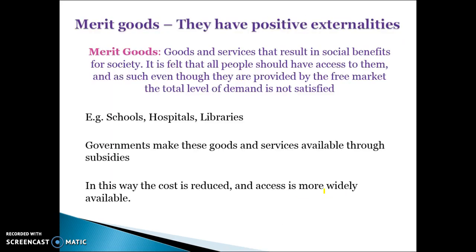So merit goods are basically goods and services that result in social benefits for society. It's assumed that everyone should have access to them, but in a free market they won't be provided in sufficient quantities. So the idea is it's more efficient for everyone to have access to these, but they will be provided in a free market. So they're not public goods, they are excludable, they are rivalrous, but they're not produced in sufficient quantities. So schools, hospitals, libraries would all be provided in a free market, but not to the level we would like them to be. So they're often subsidised by the government. This is designed to reduce costs and make them more widely available.